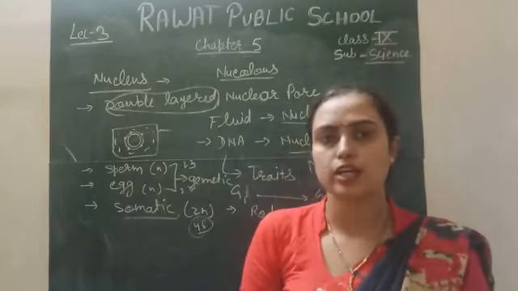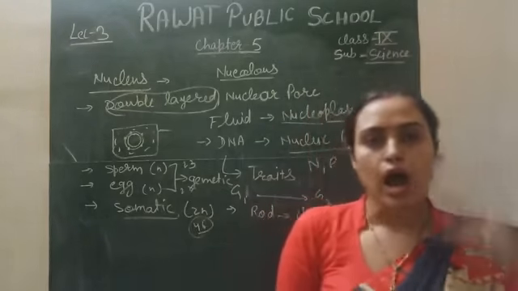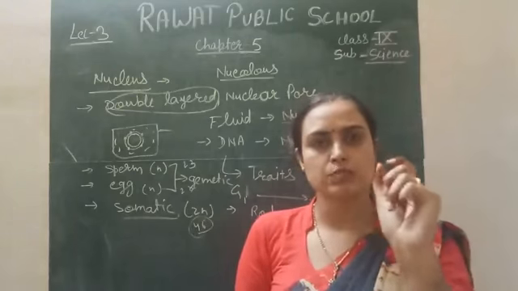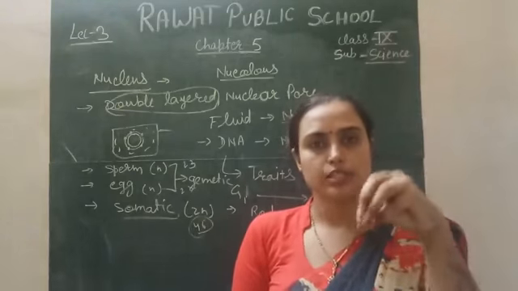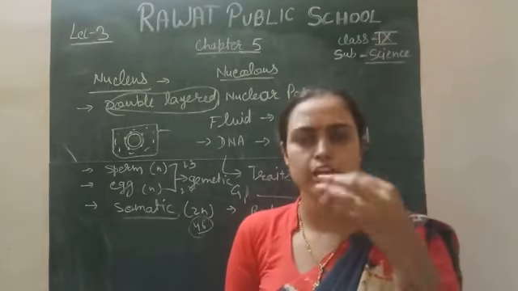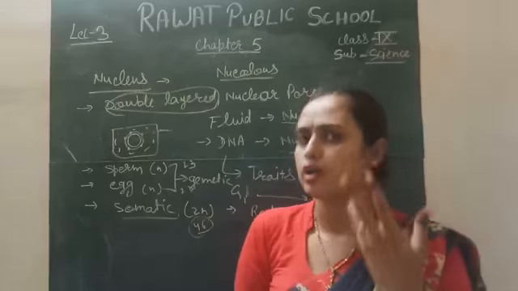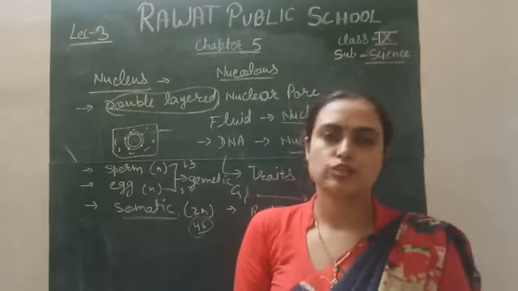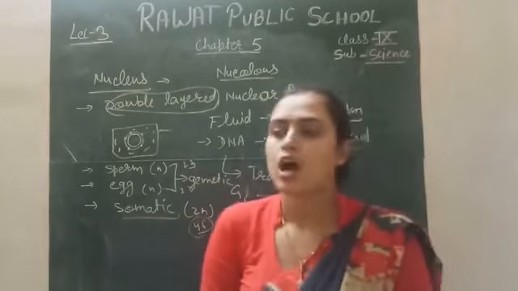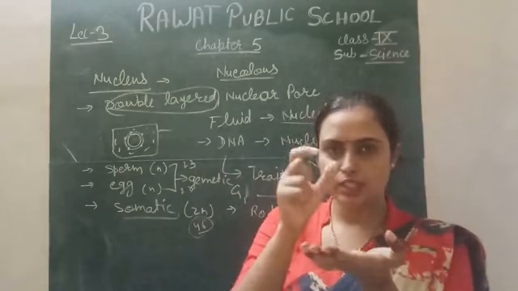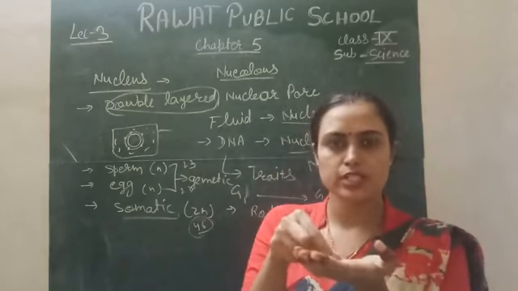It is yellowish in color. So after mounting the transparent peel, because the onion peel is transparent, we will put this onion peel into any dye, either safranin, methylene blue, or iodine, whatever you actually have. So after the dye, we put the section of your onion peel over the slide and